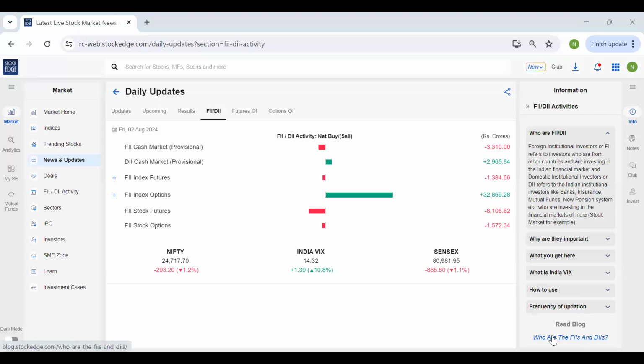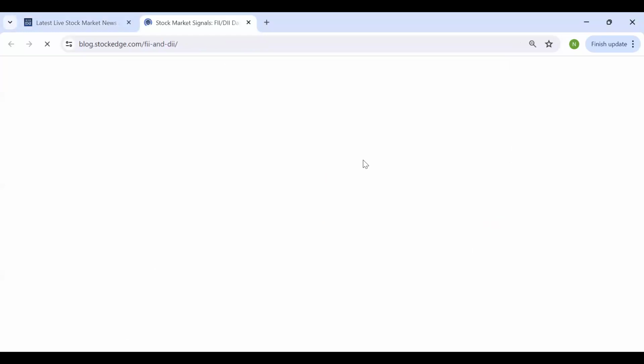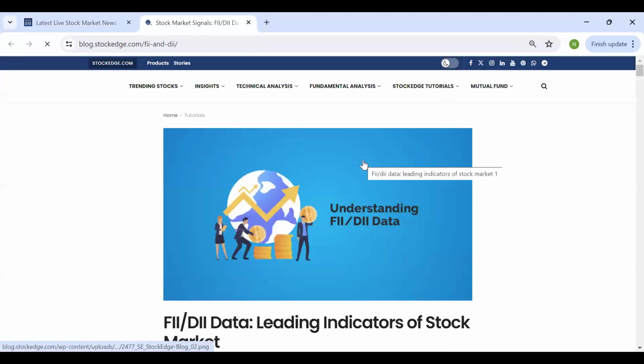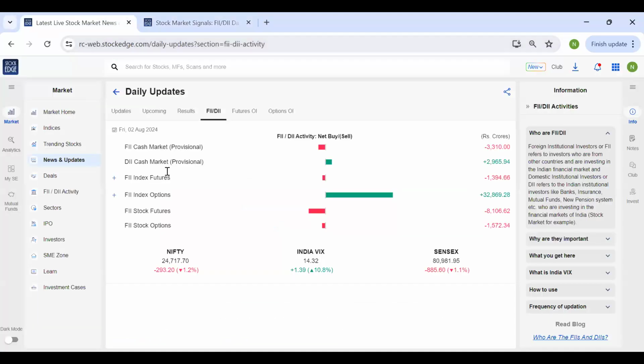Also, we have created this blog for you. If you just click on this link, it will take you to the blog, and it will help you understand how to use their data in a more detailed manner. However, I'll just help you. Today's data has not yet been updated because it gets updated at the end of the day. So let's go with Friday's data.